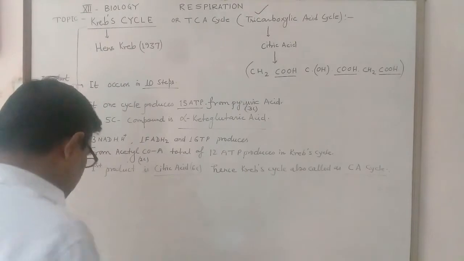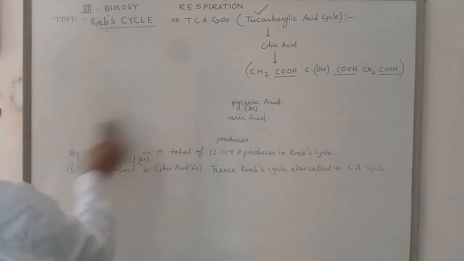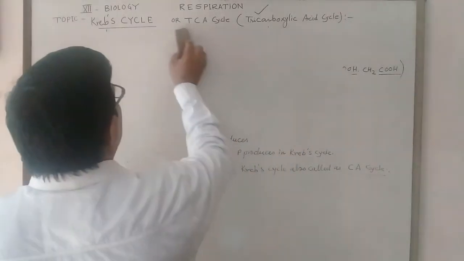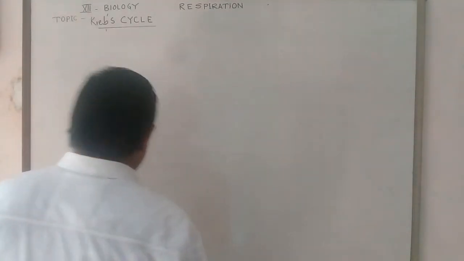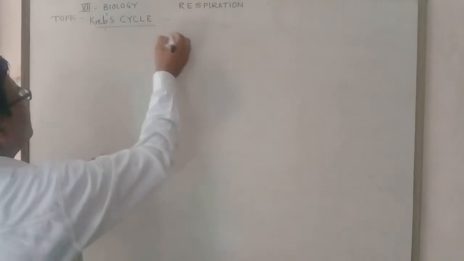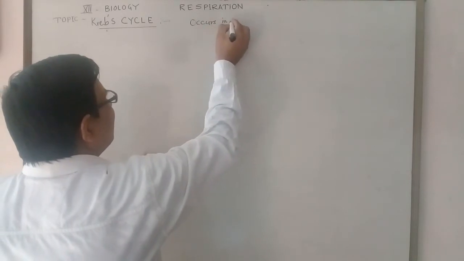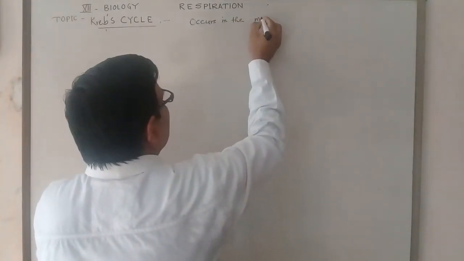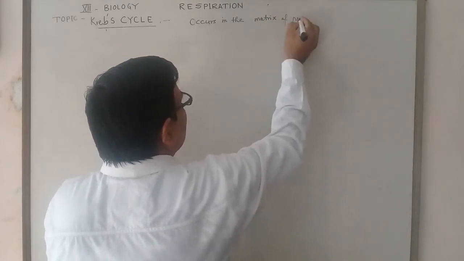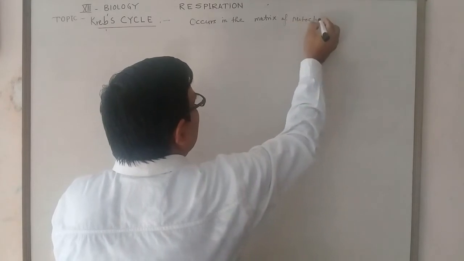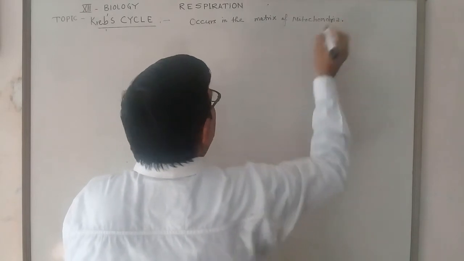But what are the total steps of the Krebs cycle? So I will discuss the Krebs cycle in detail. The Krebs cycle occurs in the matrix of mitochondria.